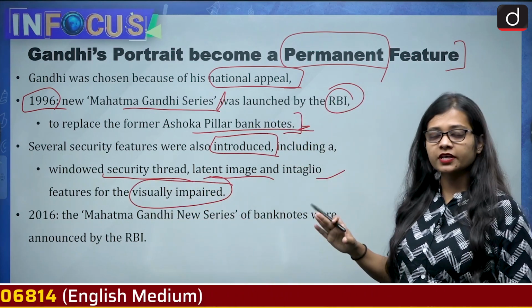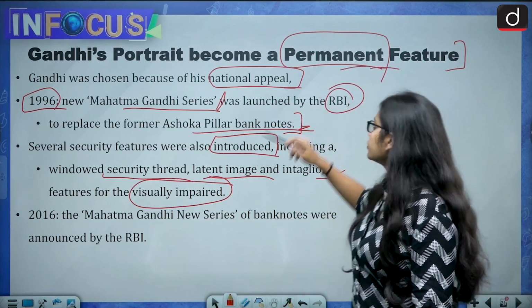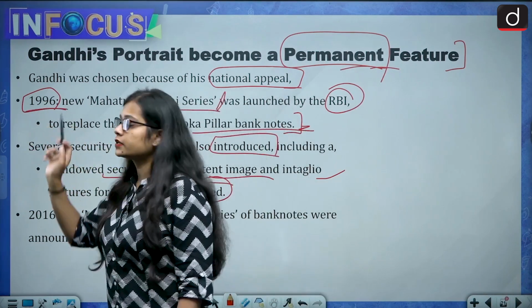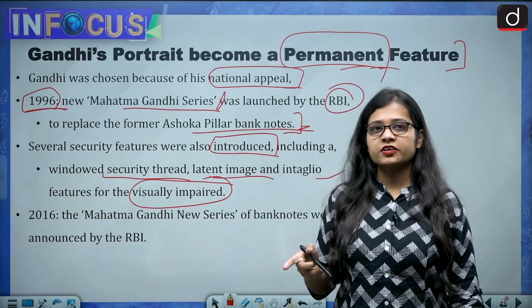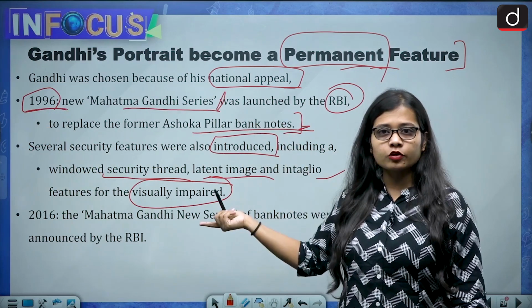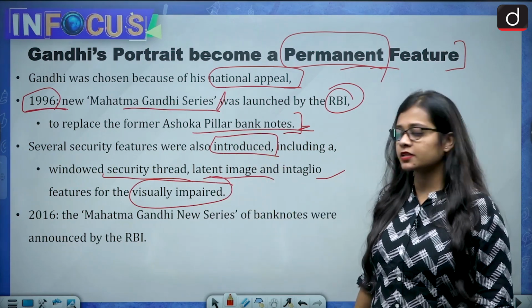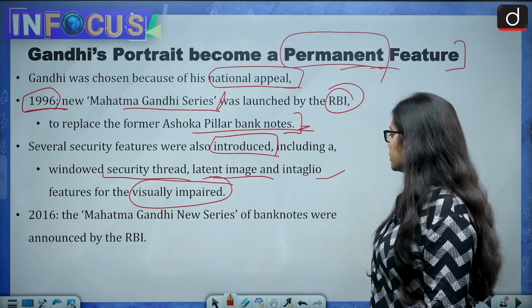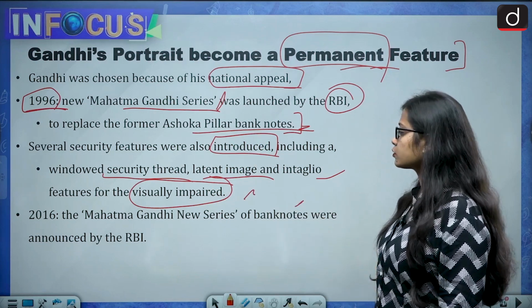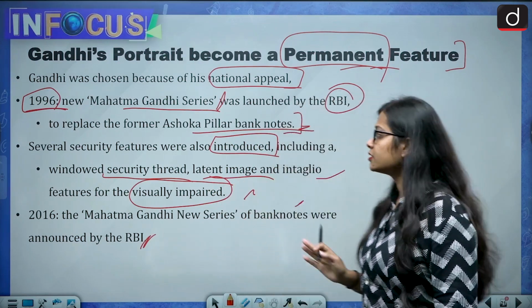So this was the time period when Mahatma Gandhi's portrait became a permanent feature, and the year is 1996. Before it also, the Mahatma Gandhi special series was issued, but at that point of time it was not permanent. It became permanent from the year 1996. And in the year 2016, the Mahatma Gandhi new series of banknotes was also announced by the RBI. So the important year is 1996.